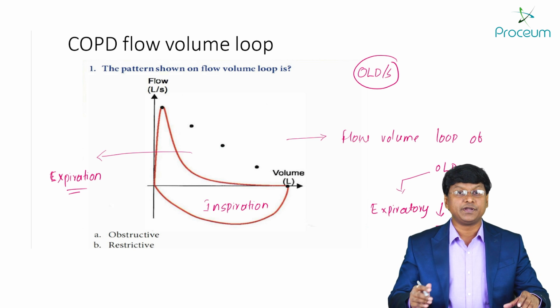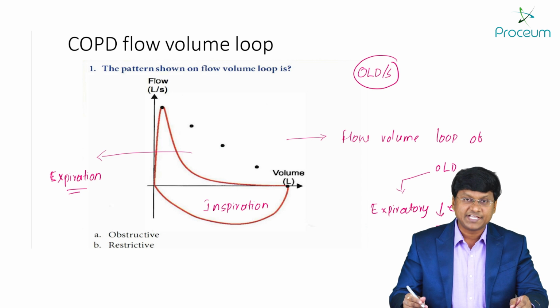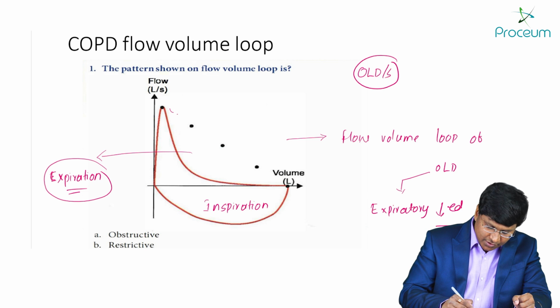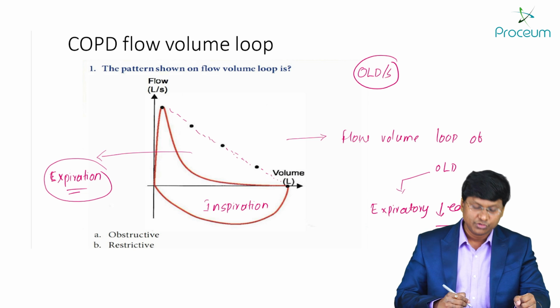Right? Expiratory component will be reduced. So when expiratory component is reduced, what will happen? You see, in this flow volume loop of expiration, this is the normal expiration. Right? This is the normal expiratory flow volume loop.